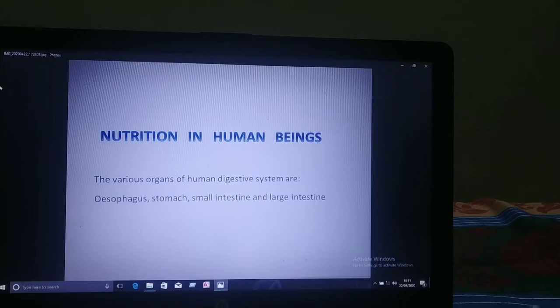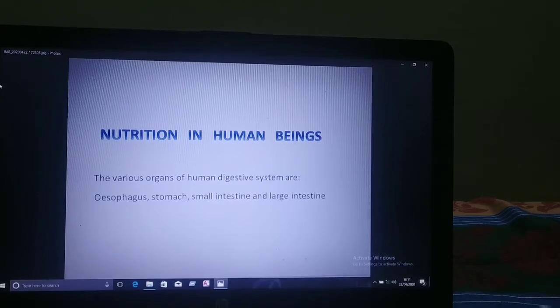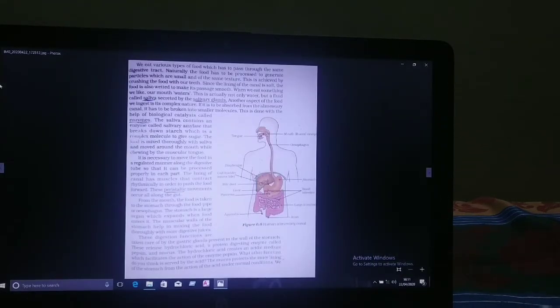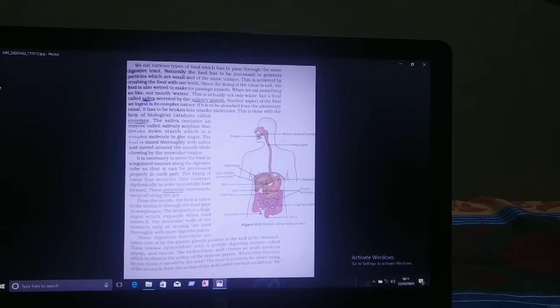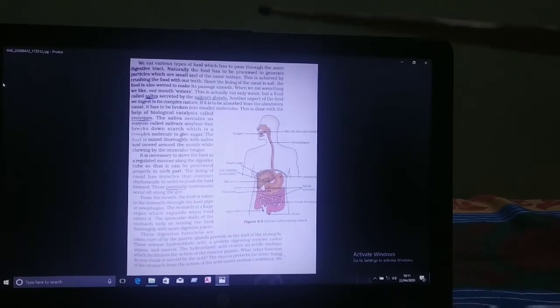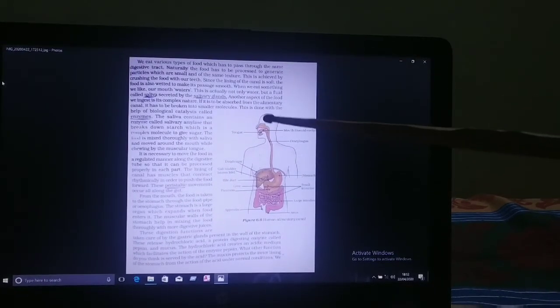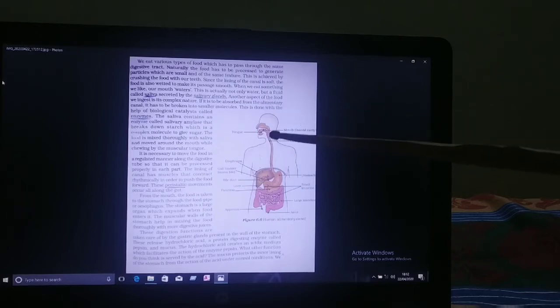So children, there are glands also. Such glands are the salivary glands, liver and pancreas. Now our digestion, I'll try to explain to you through this diagram. So children, try to understand this.